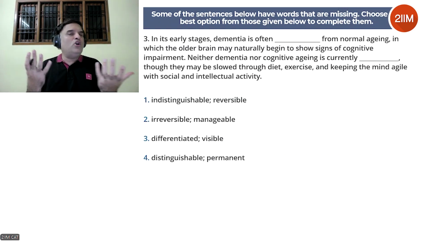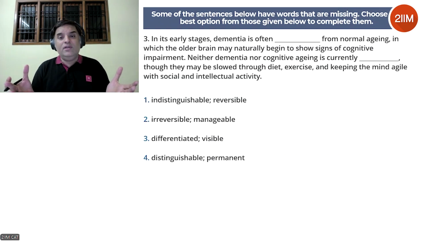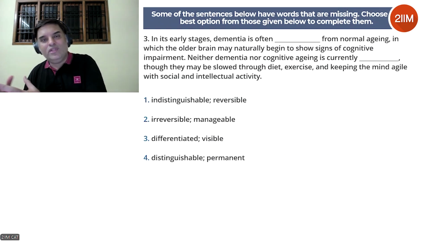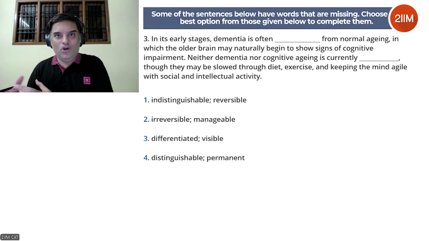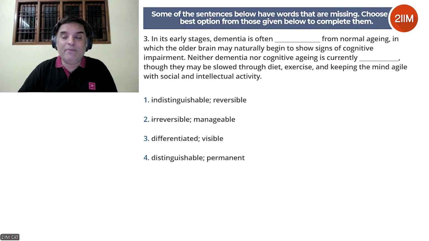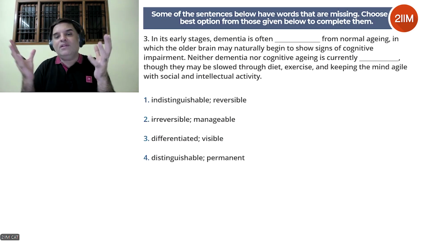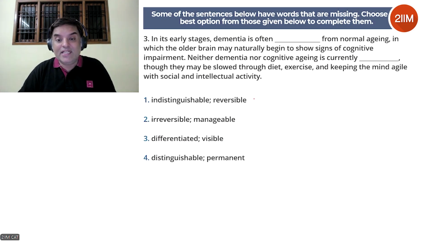So probably this could be curable, right? That means you can't cure dementia or cognitive aging, but you can slow it down. You can slow down the worsening of dementia or cognitive aging. So this could be curable. That's a guess that we're making. The first blank, not really sure, so we leave it. The only guess that we have is for the second blank. Let's look at the options. Reversible. That makes sense. Neither dementia nor cognitive aging is currently reversible, but you can slow it down. So we guessed curable. This is different, but reversible also makes sense. Let's park it.